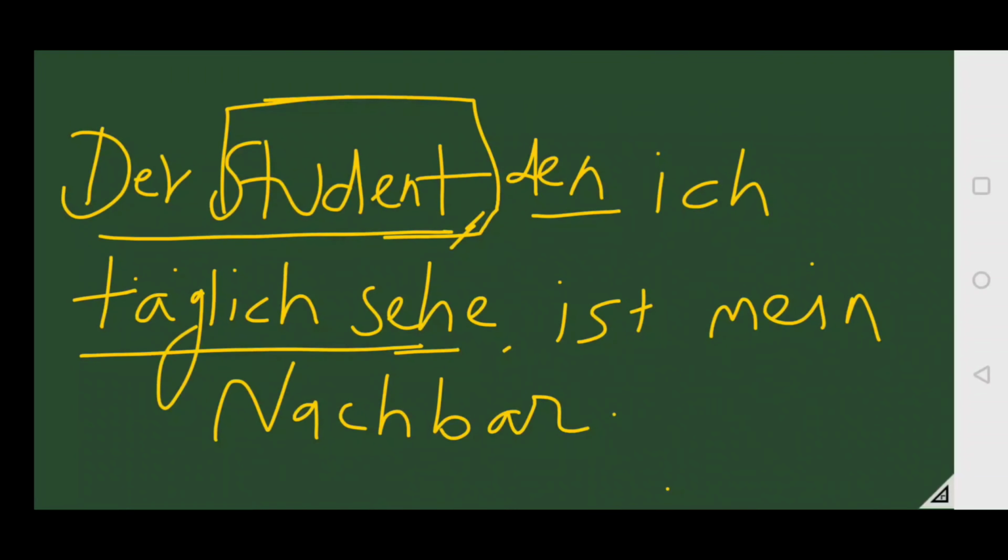Earlier there was nominative case. Now this is accusative case because the verb is sehen. Again I am repeating: before the comma, check the noun for the gender or the article, and then after the comma check the case. If it's nominative, it remains the same, der remains der. If it's accusative, der changes into den, like in this sentence, and then the same sentence will be written.